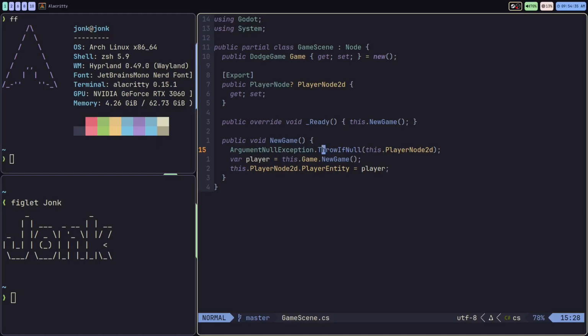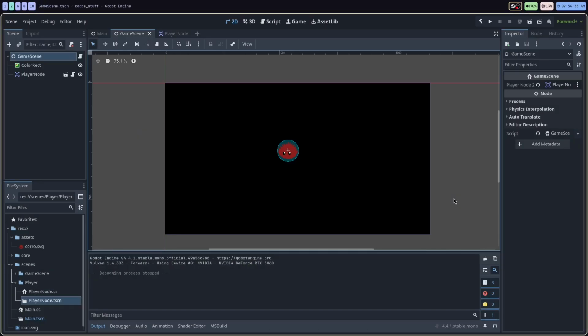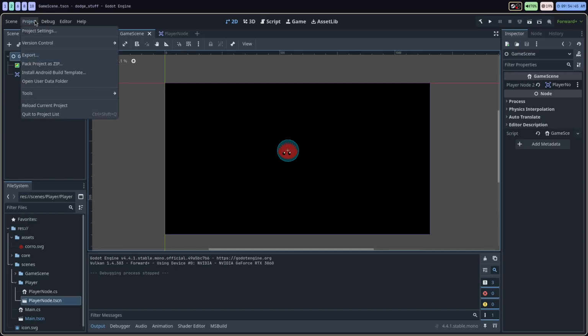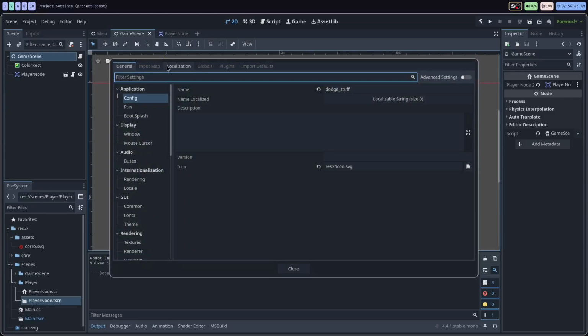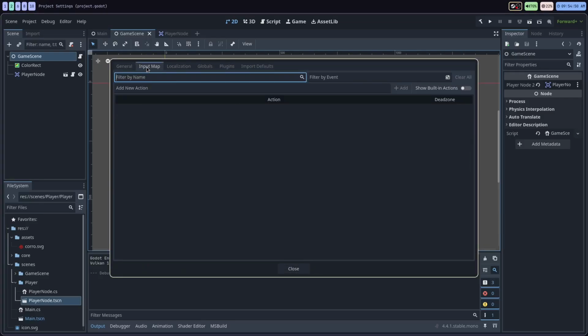Okay, so first I actually want to add the movement handlers into the game. To add in key bindings and input maps, you have to go over to the project settings. There's a tab called input map, and this is where we're going to be adding actions that we attach to key binds. And you're going to see how this goes. So I'm going to call a bunch of these move. This one's going to be called move up.